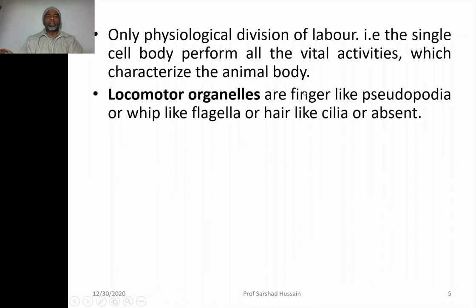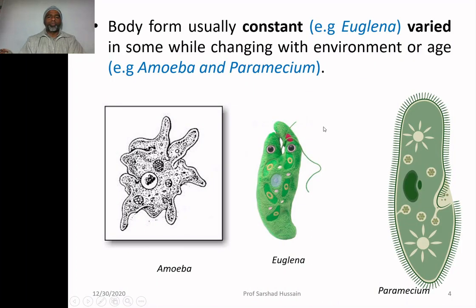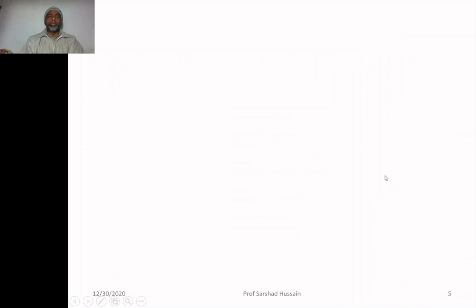Locomotor organelles, which may be finger-like pseudopodia, whip-like flagella or hair-like cilia, are absent. I have shown you this diagram. Here in the amoeba, they are the finger-like pseudopodia. Here in the euglena, there is a whip-like flagellum. In the paramecium, there are so many small hair-like structures, the cilia.